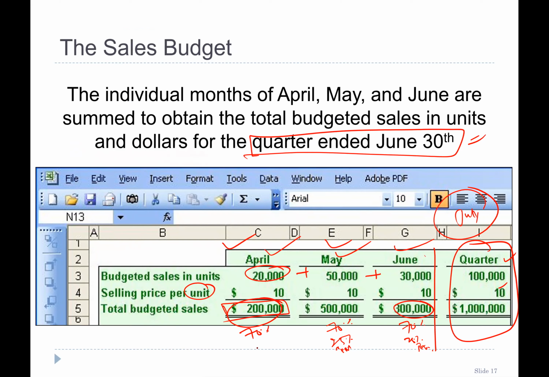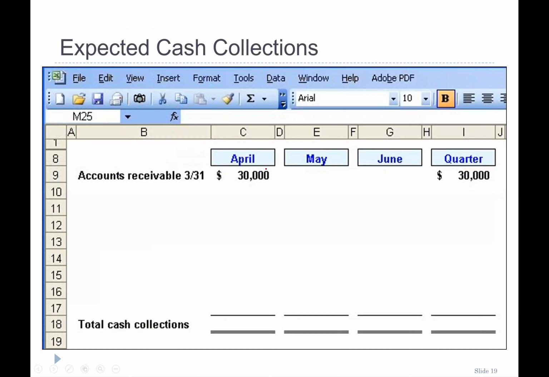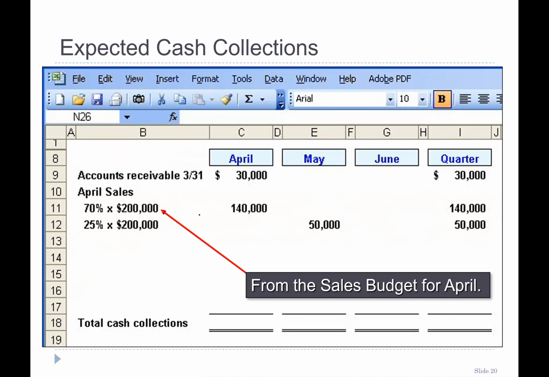So one thing missing is that the 25% of March, sorry about my handwriting, will be collected in April. So we do include this 25%, which is 30,000 here. So that's why it is written here that 30,000 is the 25% that will be collected in April. So where did this 140,000 come from? 70% of this 200,000 will be collected in the month of sale. 25% will be collected next month. So this is 50,000 here.